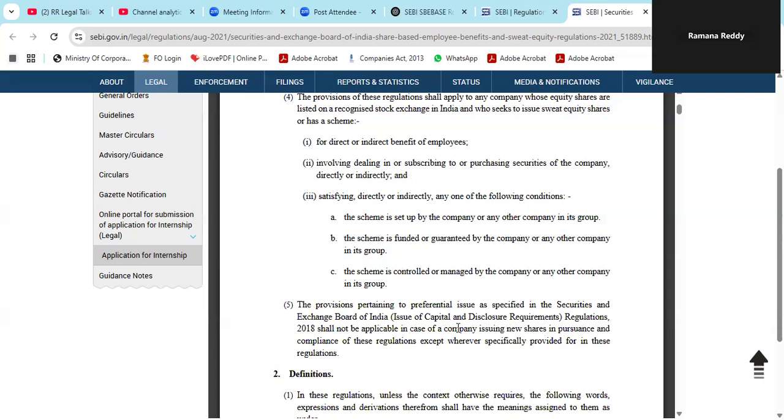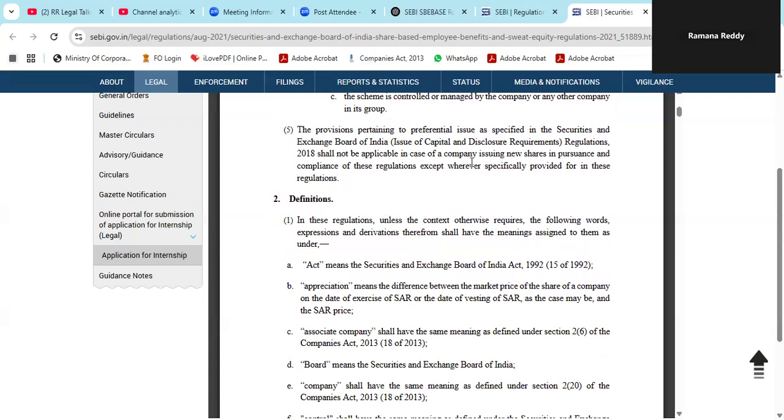So when you are implementing these schemes, there is no need of again following the provisions of preferential issue, because here we are giving new shares. Even though we are giving new shares, no need to follow the preferential issue, because we are following the SEBI share-based employee benefit and sweat equity regulations. That itself is sufficient. That is what is discussed here.